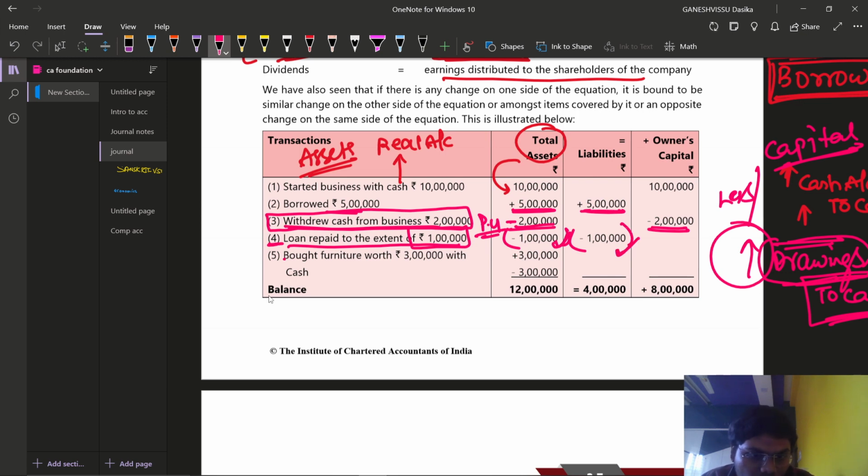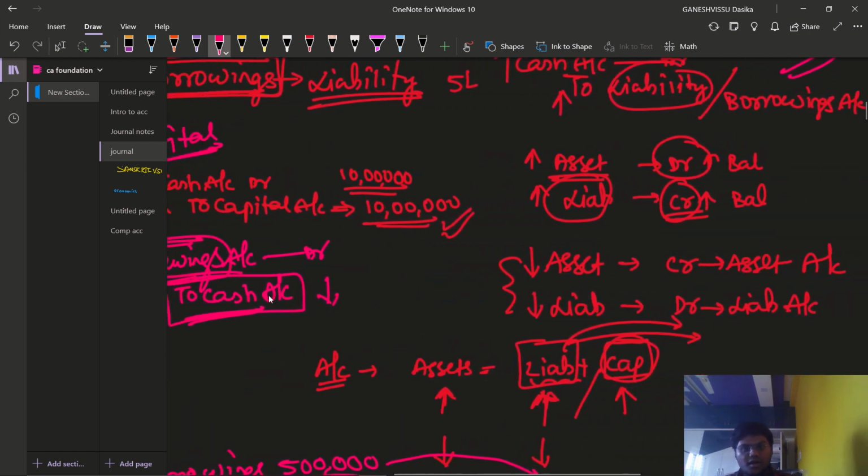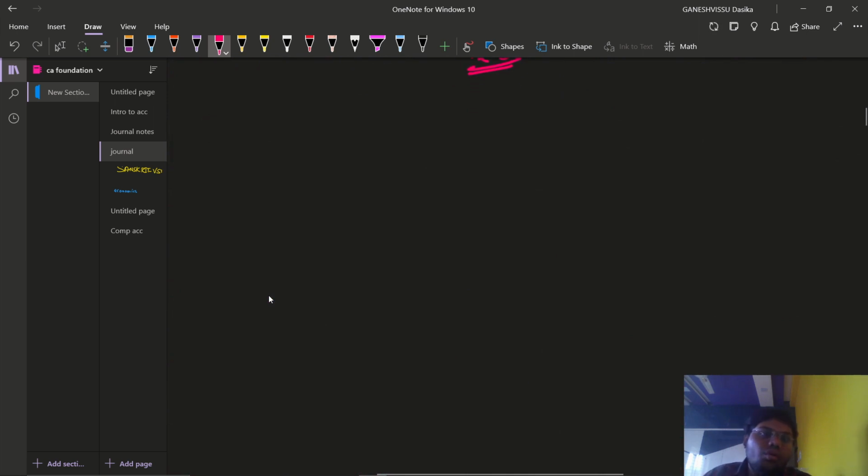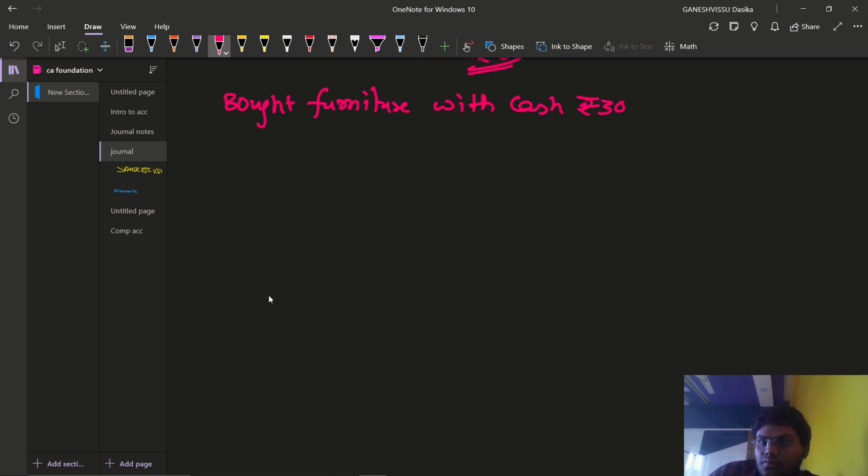Okay, then bought furniture rupees 3 lakhs with cash. Simply, I'll write the same transaction on the other side. Bought furniture with cash, rupees 3 lakhs. This is the transaction, right?